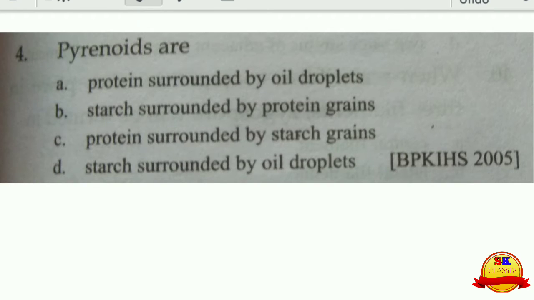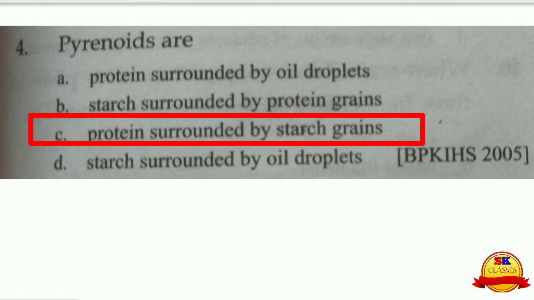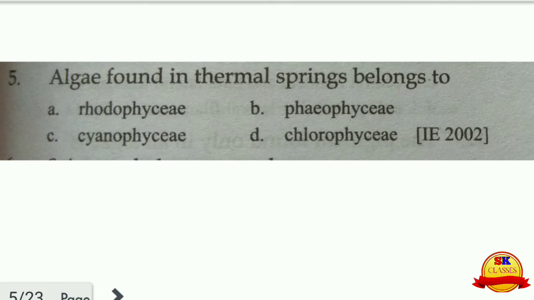Next, peritinoids are proteins surrounded by oil drops, starch surrounded by protein grains, or proteins surrounded by starch grain. C is the right choice, proteins surrounded by starch grain are the peritinoids. Algae found in the thermal springs belong to Cyanophyceae. C is the right choice.